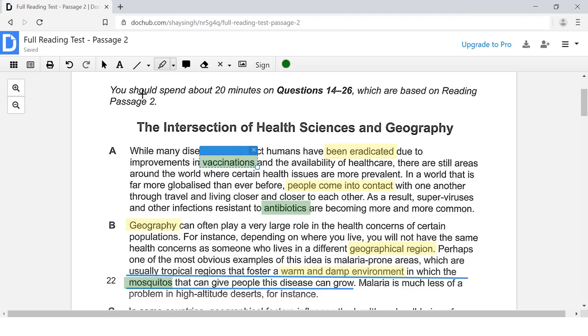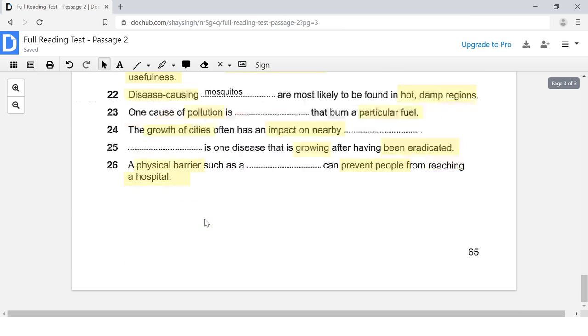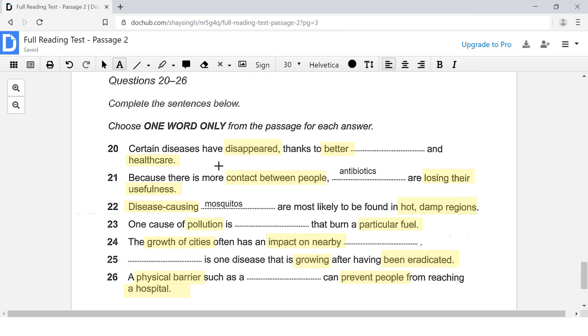So vaccinations is going to be the correct answer for question number 20. Thanks to better vaccinations and healthcare.